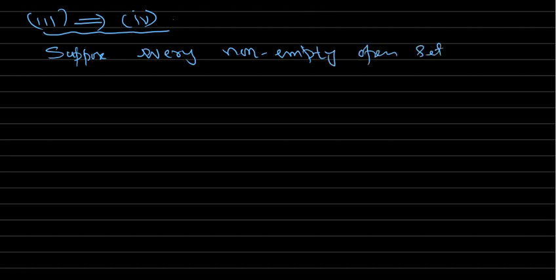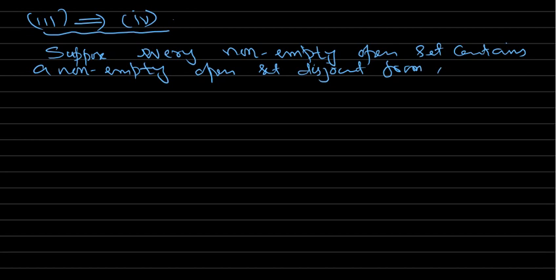So suppose every non-empty open set contains a non-empty open set disjoint from A closure. We need to show that every non-empty open set contains a non-empty open set disjoint from A.